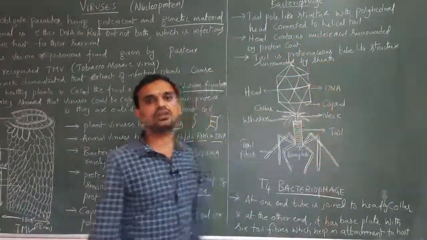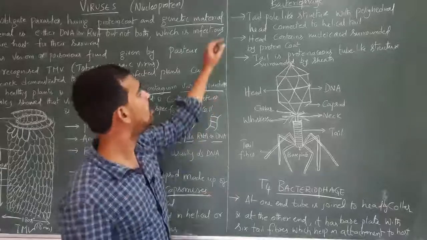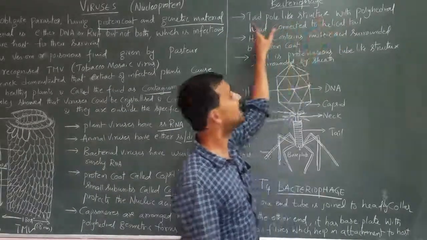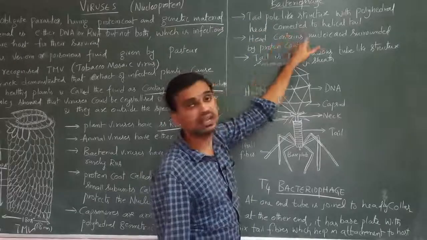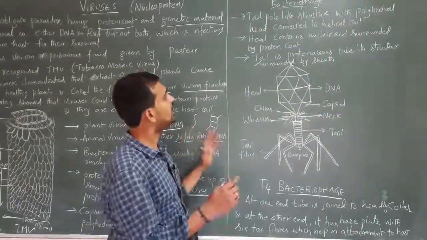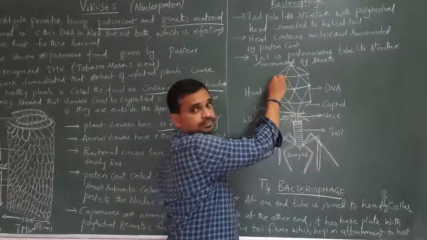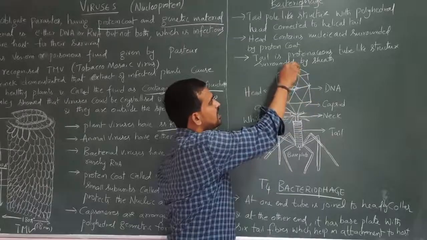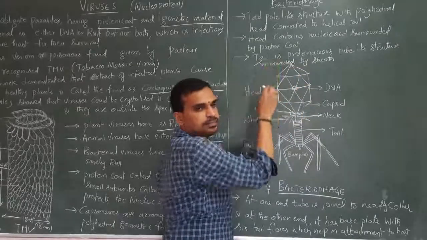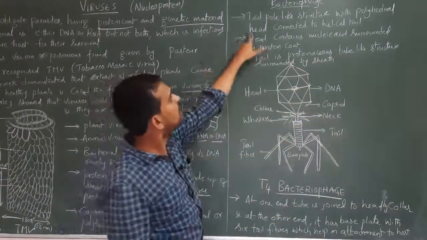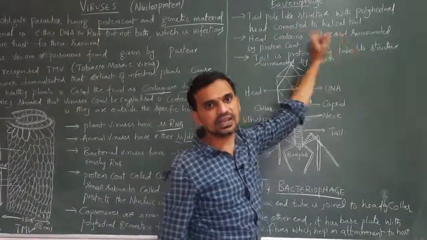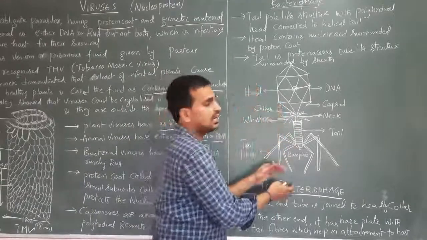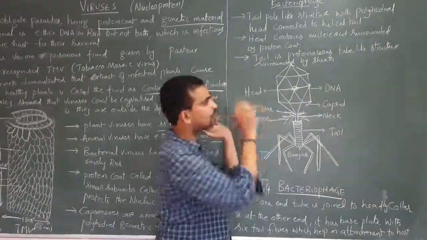It is a tadpole-like structure. You know that a tadpole is the larva of an amphibian. It looks like that, with a polyhedral head connected with a helical tail. Polyhedral means it contains many sides, 1, 2, 3, 4, 5, 6, like that. This bacteriophage contains mainly two structures, the head and tail, which are connected with the help of a collar.